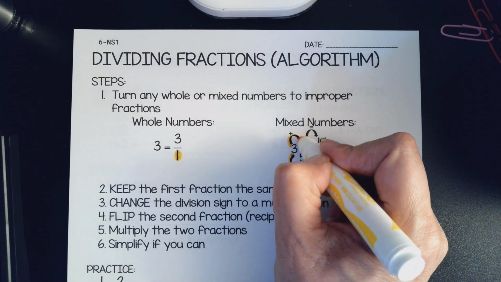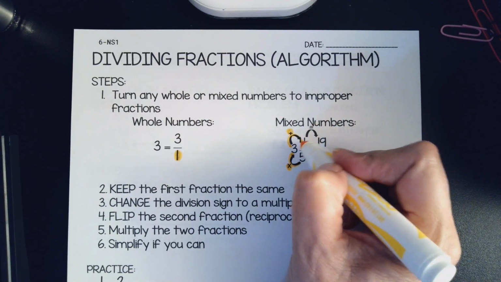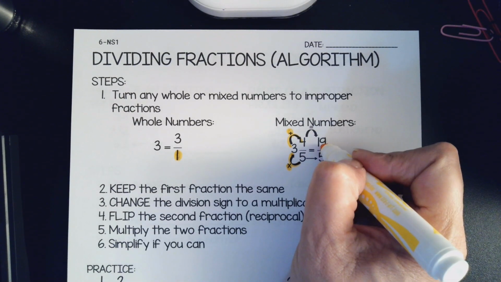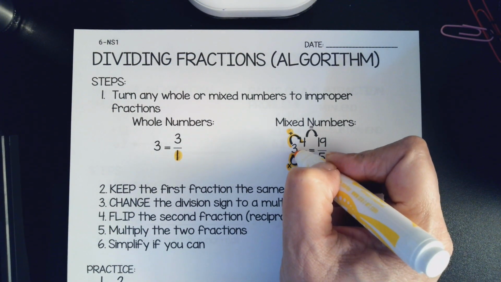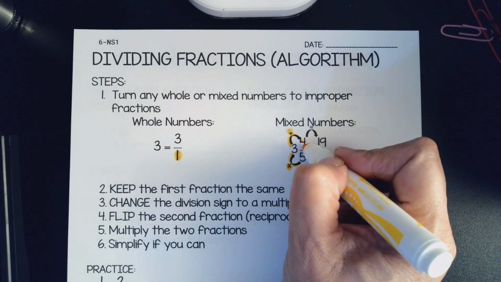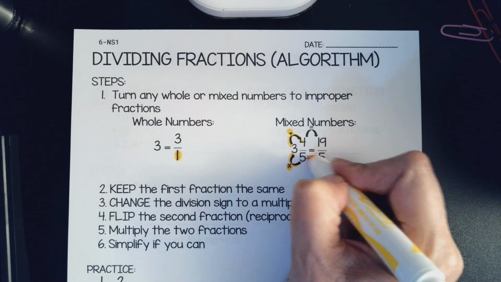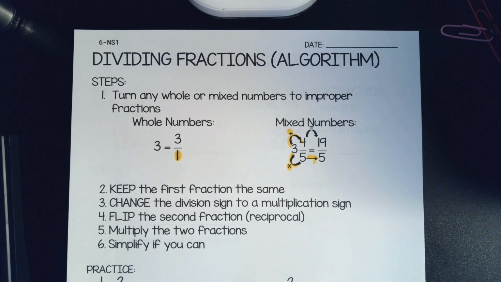Then you keep going, but this time we're adding. So we're going to do 15 plus the 4. That's how they got 19. So 5 times 3 is 15 plus 4 more is 19. And that bottom number, he stays the same. We're not changing him. Okay?